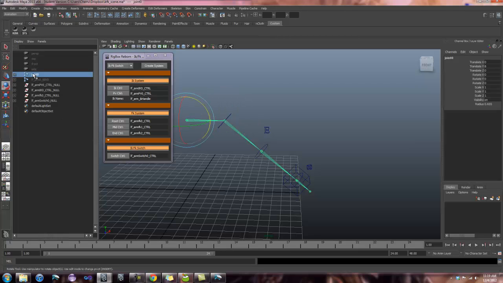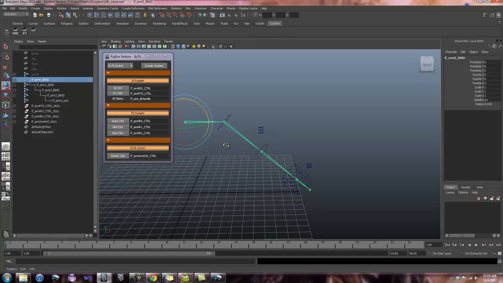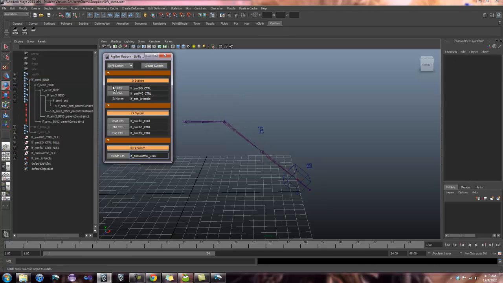Now let's go ahead and do this with a named chain. So right now I have a prefix, a name, and then a suffix. And what's awesome about this is once I create the system, it goes through and says, well, this is no longer a bind chain, this is my IK chain, or this is my FK chain.